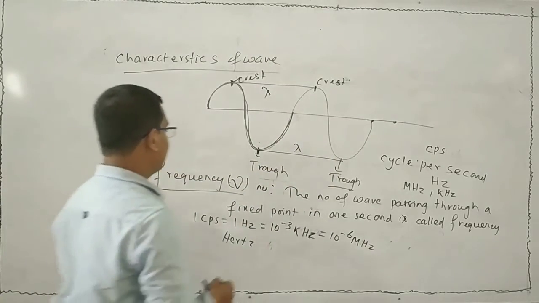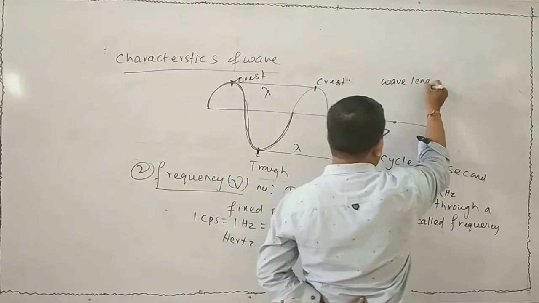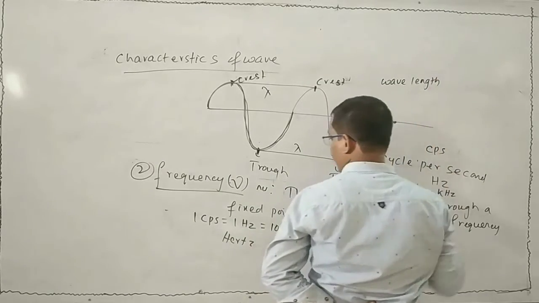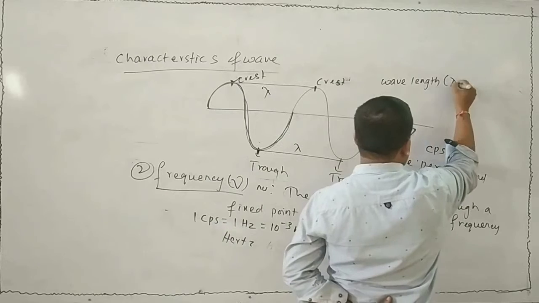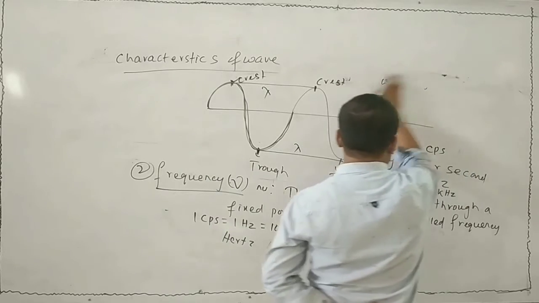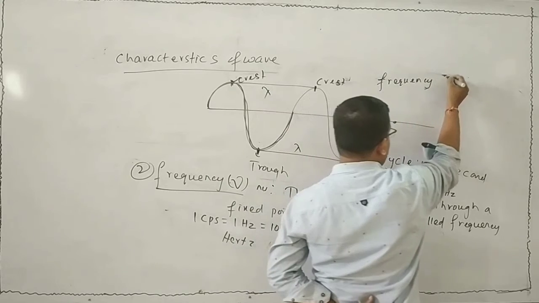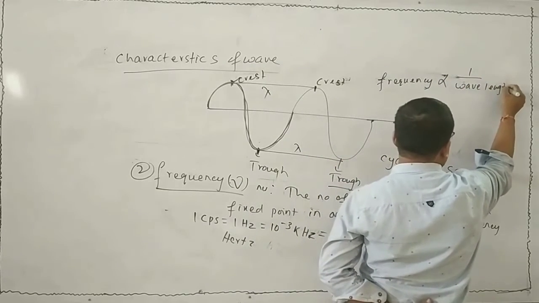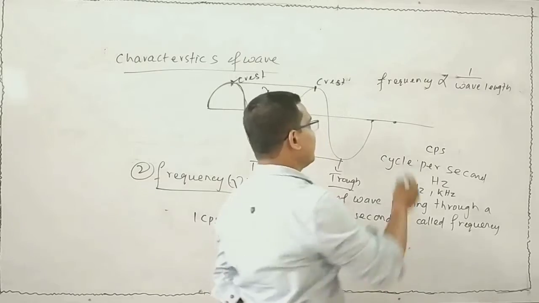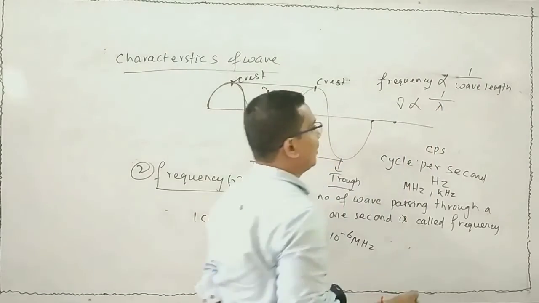Remember, wavelength and frequency are inversely proportional to each other. Wavelength lambda, or you can also write frequency, is inversely proportional to wavelength. You know that the symbol of frequency is nu, nu proportional to 1 by lambda. Lambda is the symbol of wavelength.